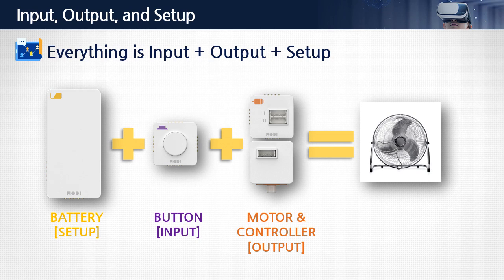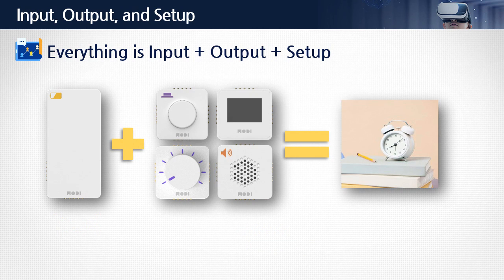By just combining inputs, outputs, and setup modules, we can create a Modi version of other real-world products. For example, a battery module, a button module, and a motor controller module can make a fan. To make an alarm clock, you just need the following modules: battery, button, dial, speaker, and display. Add a bit of code and you're set.